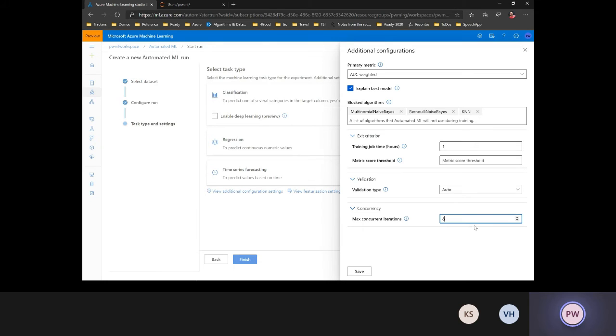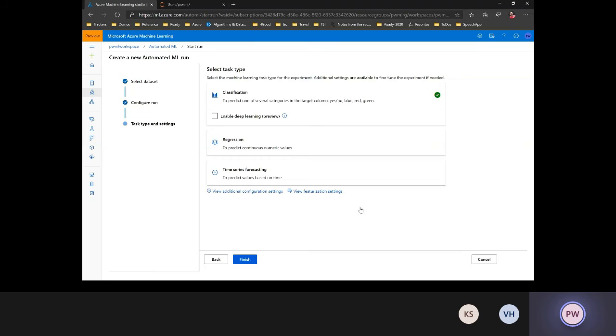So this concurrency is something that's relevant with the compute cluster that we created. So if I have a compute cluster that can go up to, let's say, 4 nodes or 8 nodes, and each of them have 4 cores on each node in the cluster, I can at max run probably 8 or 10. But if I know that the compute cluster is shared between multiple users, then I don't want just my job to take up too much load on the cluster. That's why I can specify the maximum number of iterations that I can run at the same time on that cluster.